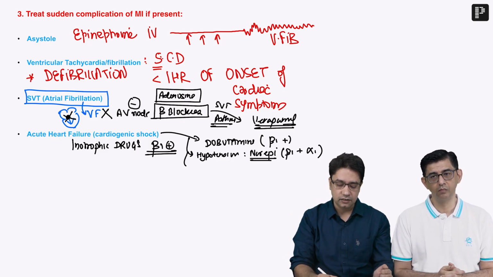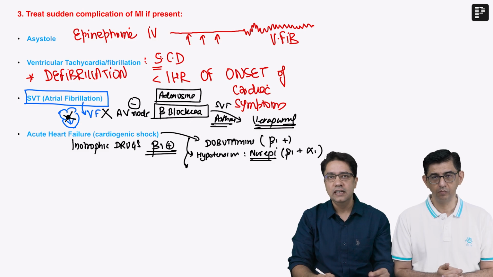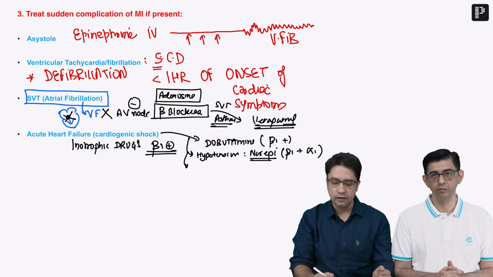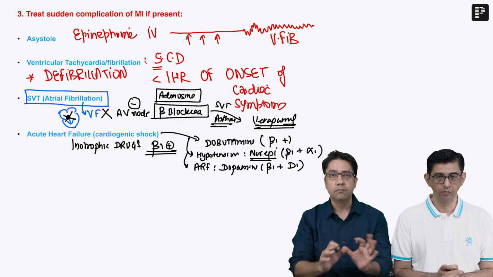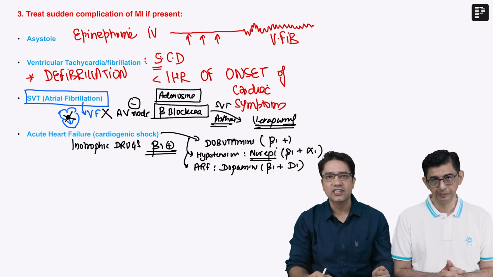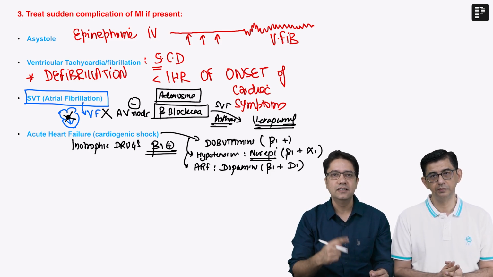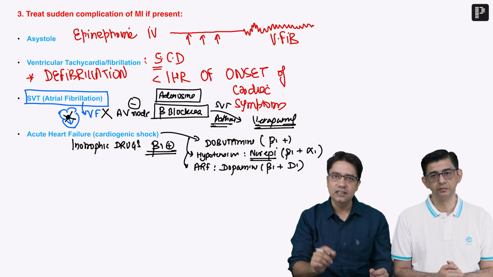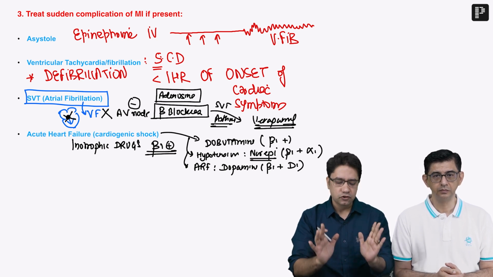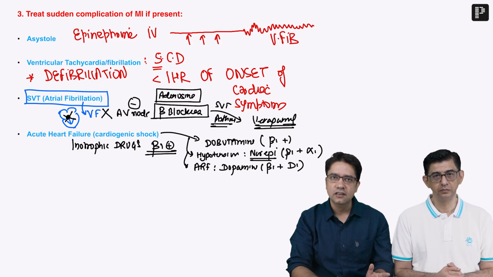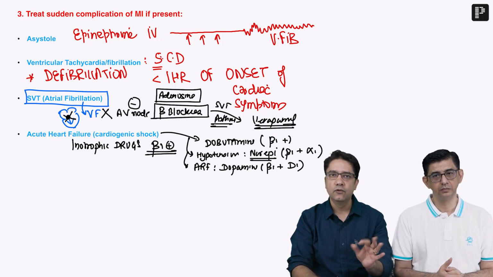And if the third question comes, if this cardiogenic shock is leading to acute renal failure or oliguria, in this case, we prefer to start dopamine, because dopamine acts on beta 1 plus D1 receptor. So dopamine receptors produce vasodilation in kidney, increase GFR, that means it increases urine production. So these are the respective drugs of choice if a patient of cardiogenic shock comes to you. So we have now treated the complications which are usually seen in acute attack of MI.